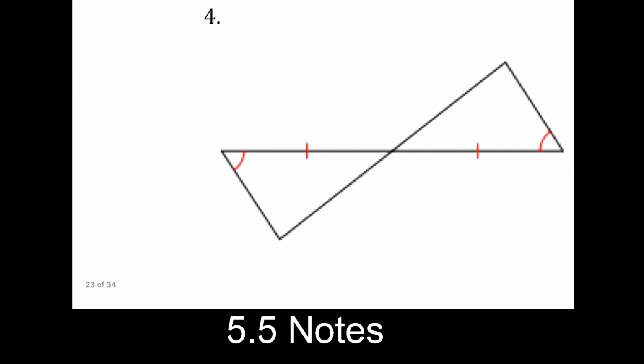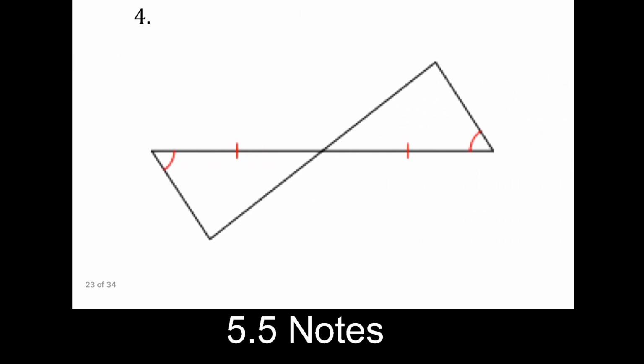Number 4. Here, I see vertical angles right off the bat. I can mark those. I know those are always the same. And so looking at this, I see that I have an angle, and I have the side that is in the middle of those 2 angles. And that's the same information over here. And so this is a great candidate for angle, side, angle, because the side is indeed in between the 2 angles.